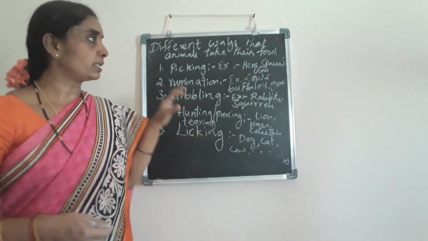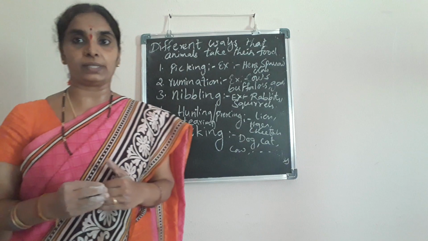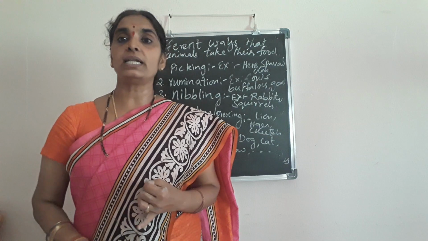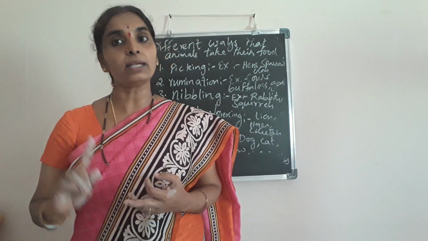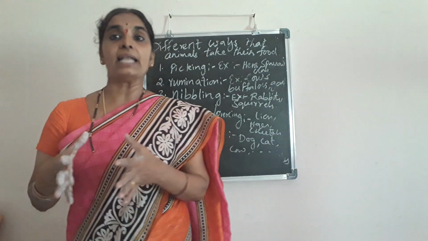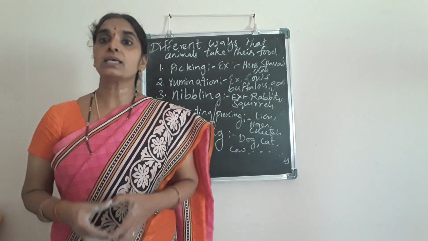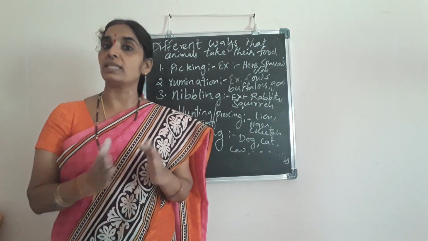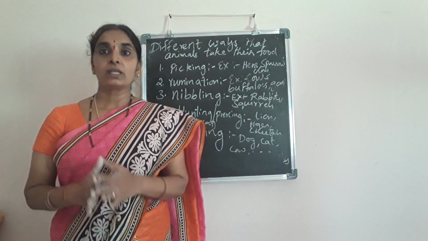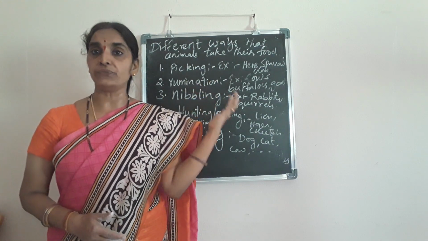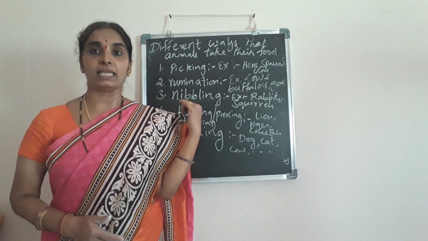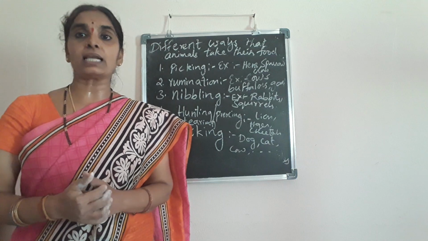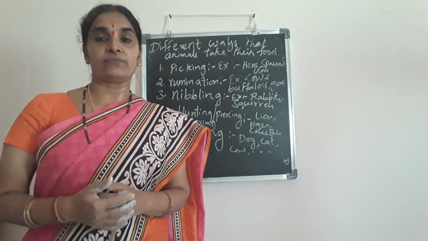So, I think children, you have understood the different topics that we have covered today. First one is classification of animals. In that we have studied about the herbivorous animals, carnivorous animals and omnivorous animals. Next, coming to the natural scavengers, nocturnal animals and decomposers that we have seen. Next, the different animals that use their senses to take their food. And finally, the different ways in which different animals take their food. Okay, children? So this ends for this class today, and in the next class, I'll take up the next part of the lesson.